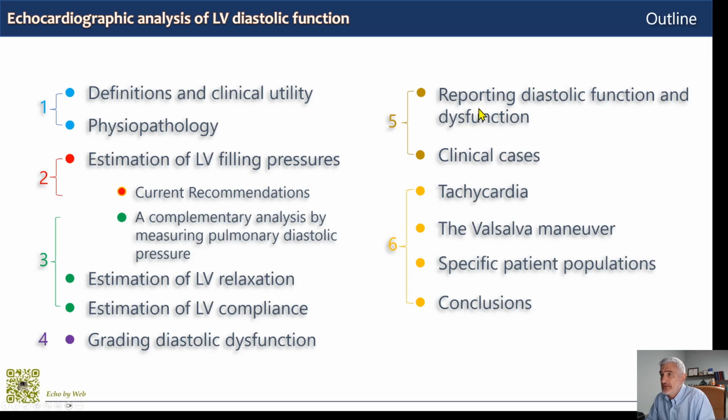The fifth video will be on how to report diastolic function and dysfunction with echocardiography, and we will see a series of clinical cases. In the sixth video, we will address the problem of sinus tachycardia and how to solve it, so as to perform the analysis also with a fast heart rate. Then we will look at how and why to perform the Valsalva maneuver. We will look at specific patient populations and see the conclusion.